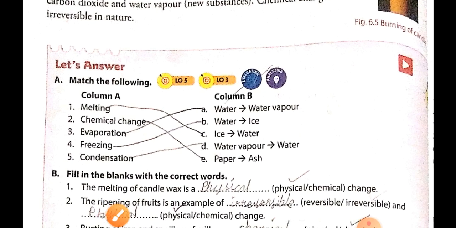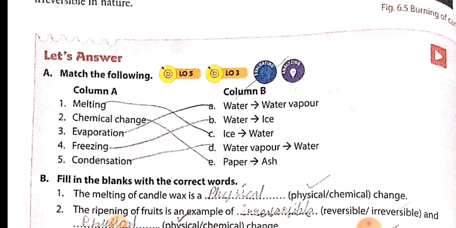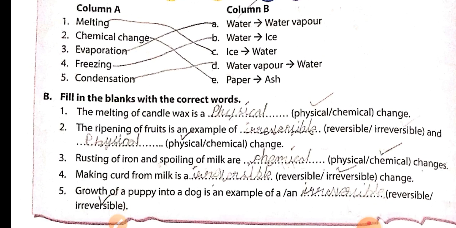Next, answer the following. Melting: ice into water. Chemical change: paper into ash. Evaporation: water into water vapor. Freezing: water into ice. Condensation: water vapor into water. Now we will look at another exercise.